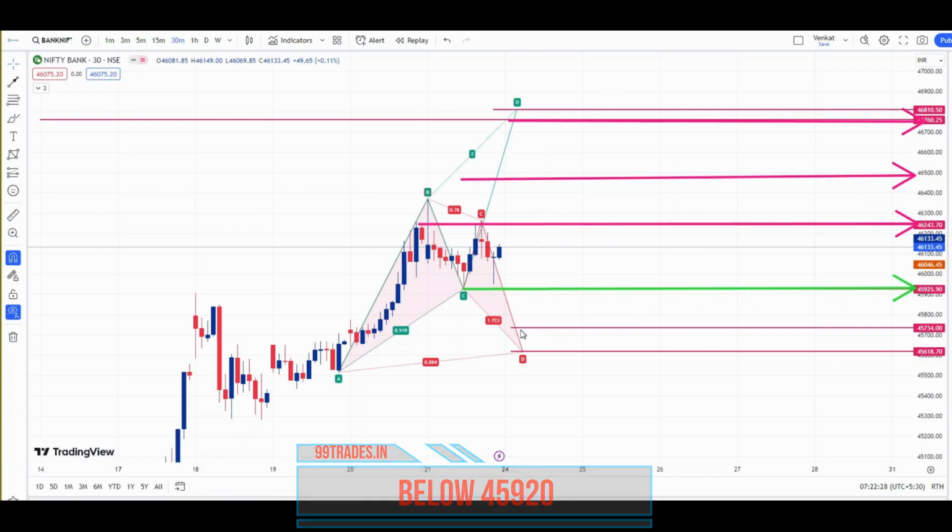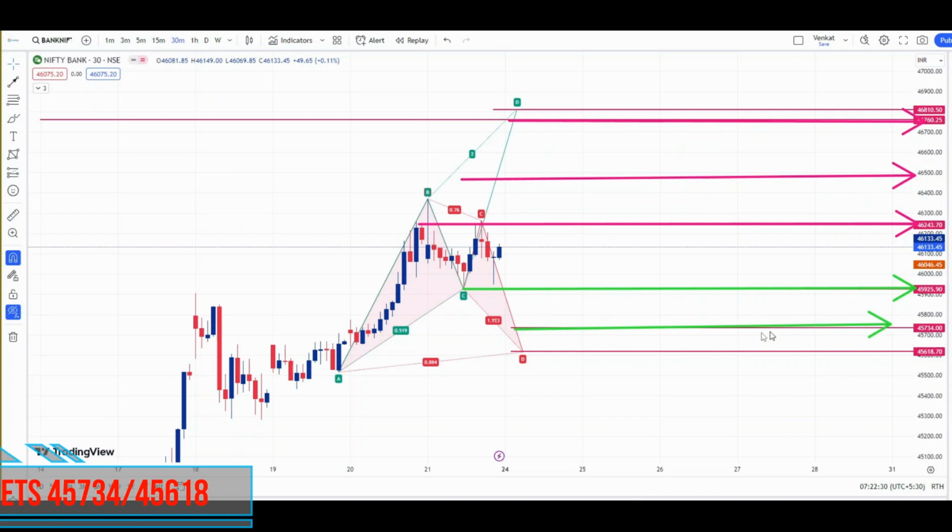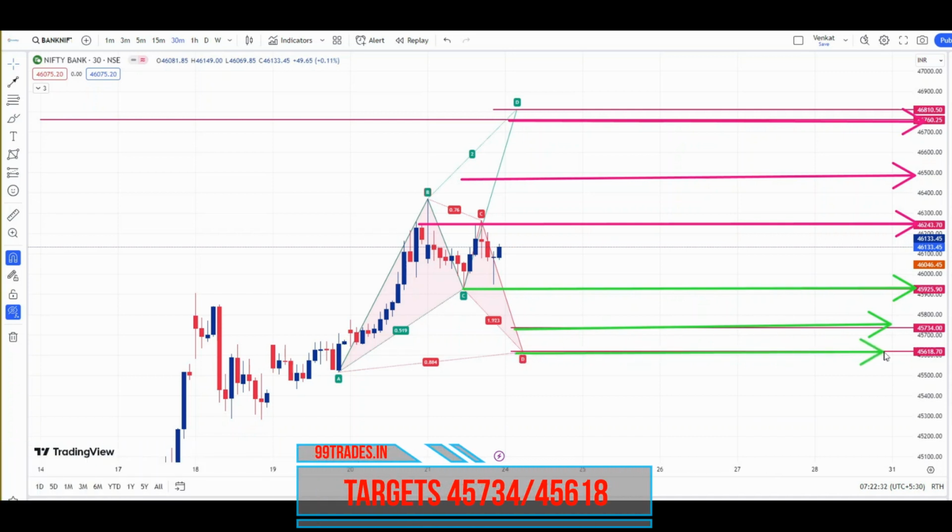On the downside, only below this level, that is below 45,925, we can short Bank Nifty for the targets of 45,734, and the second target is 45,618. These are the simple levels for Bank Nifty for the coming week and for Monday's trading session.